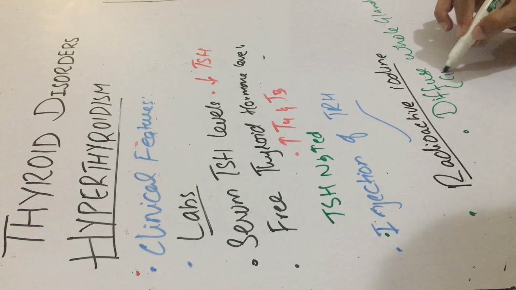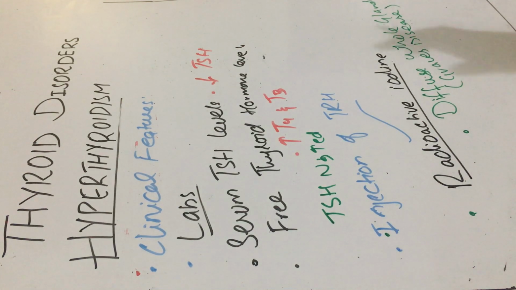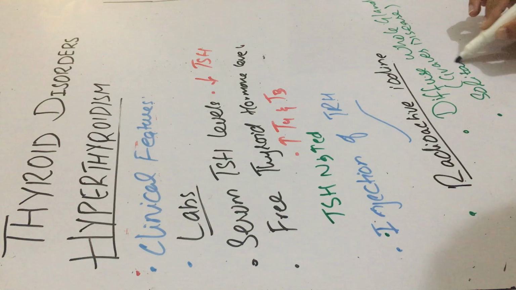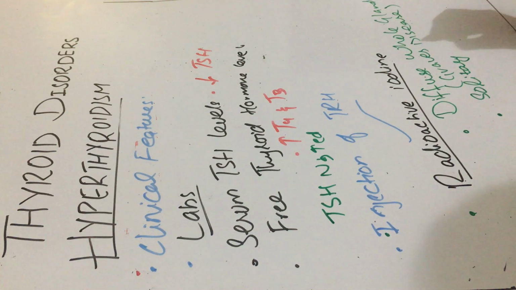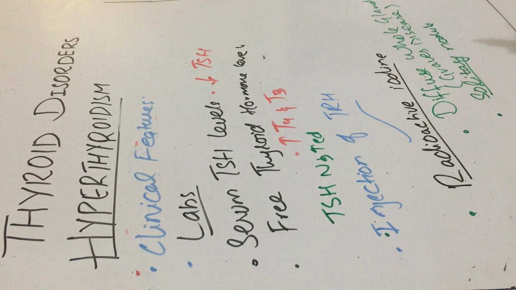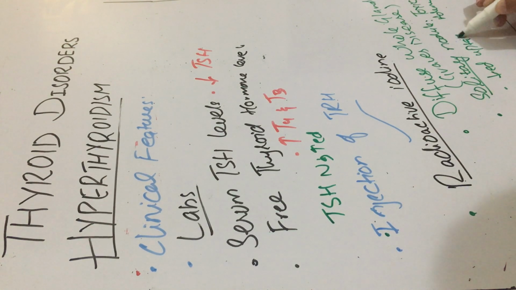then the cause would be Graves' disease, because in Graves' disease there is a diffuse hyperplasia and hypertrophy of the gland, so the radioactive iodine would be diffusely uptaken by the whole gland. But if the uptake of the iodine is mainly in a solitary nodule, then the cause could be toxic adenoma. While if there's a decreased uptake, then the cause could be thyroiditis.